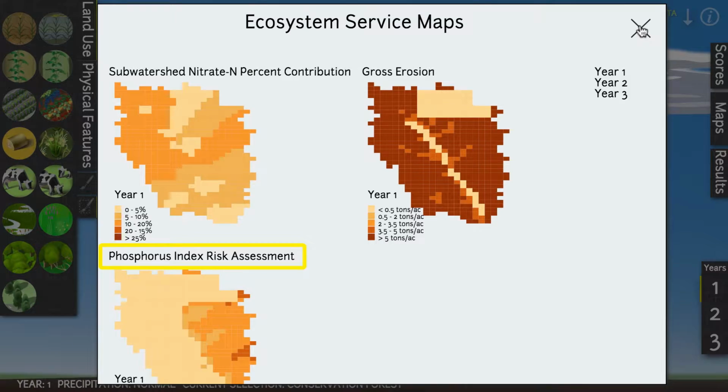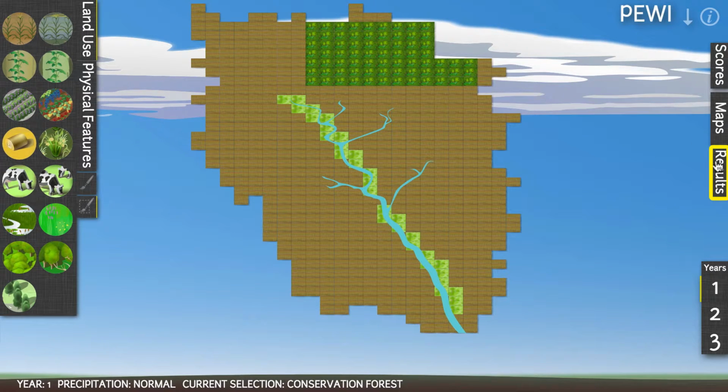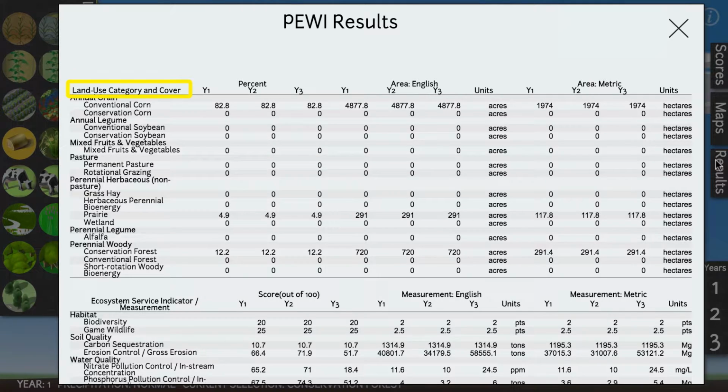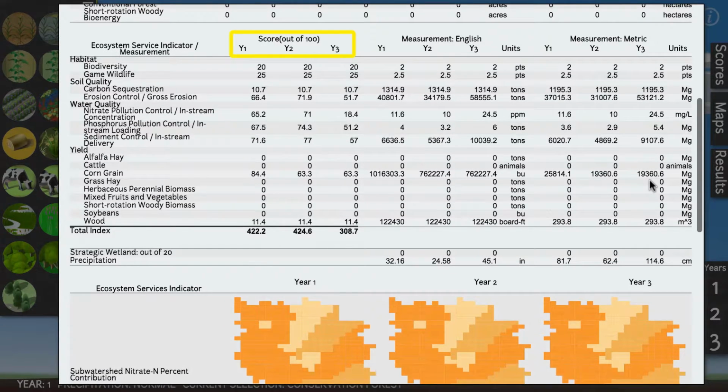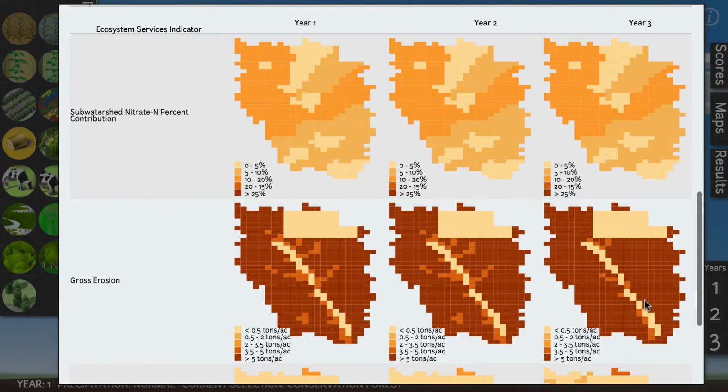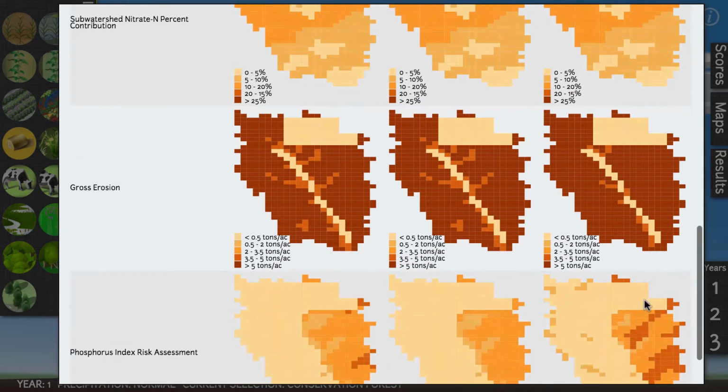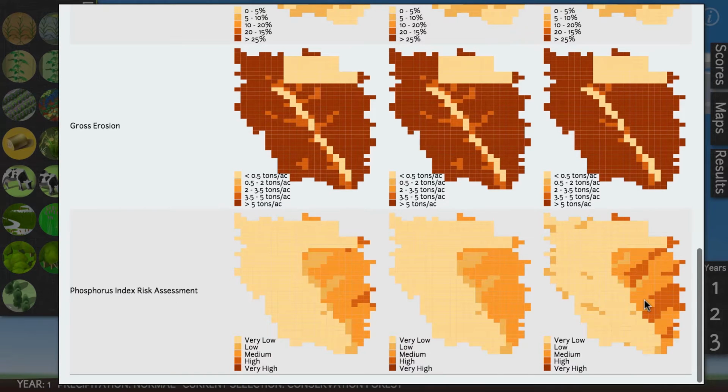In the Results tab, you'll find numerical results. The first table tells you what percent of the watershed you've devoted to each of the land uses. The second table provides 3 metrics for your numeric ecosystem service scores: the 0 to 100 scale used in the Scores tab, English units, and metric units. Scroll down to see the nitrate, phosphorus, and erosion maps for each year displayed side by side.